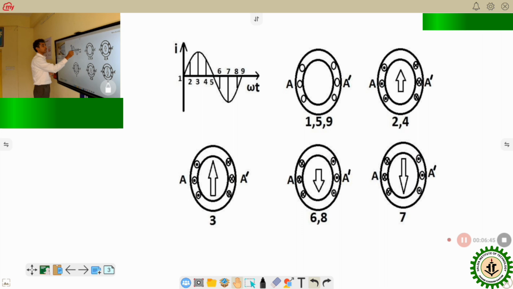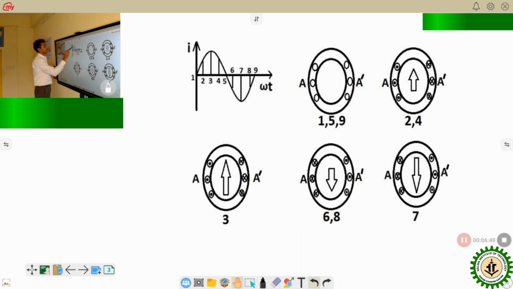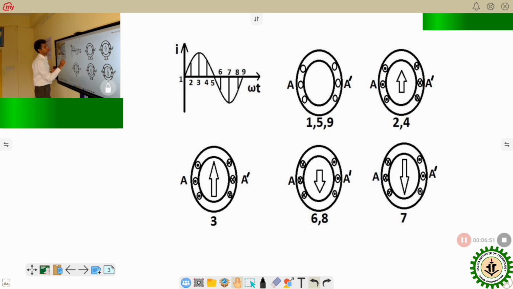Now let us come to instant 4. At instant 4, as you can see, instant 4 and instant 2 have the same value of current, positive current of intermediate value. So instant 2 and instant 4 will be represented the same way.